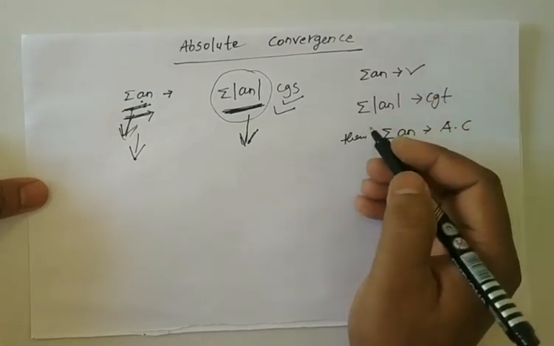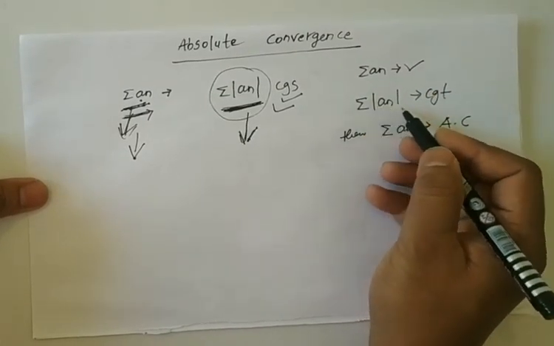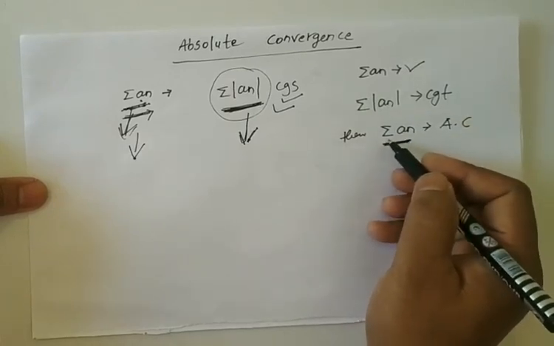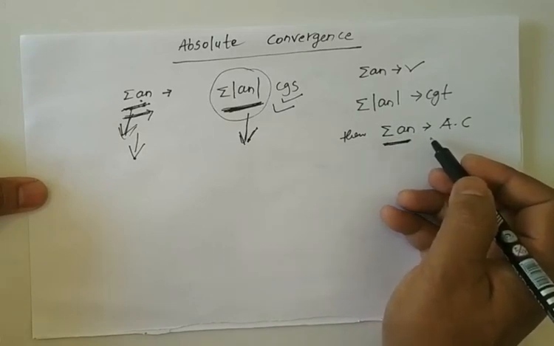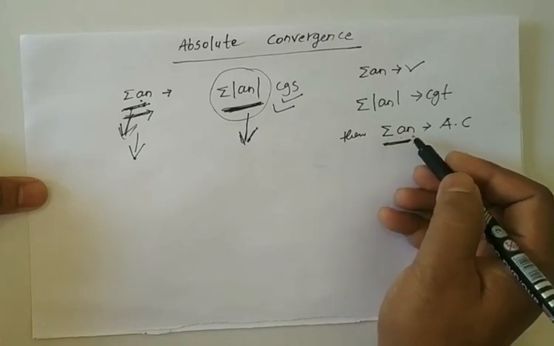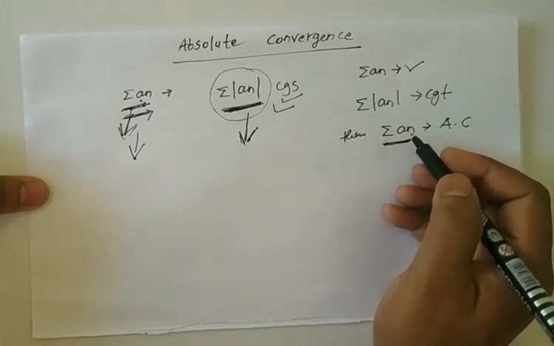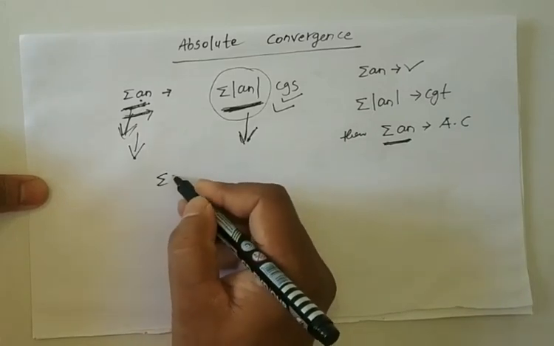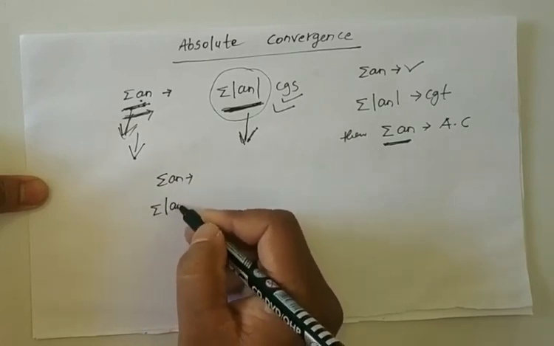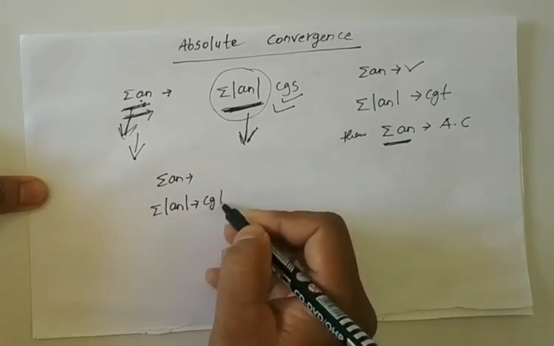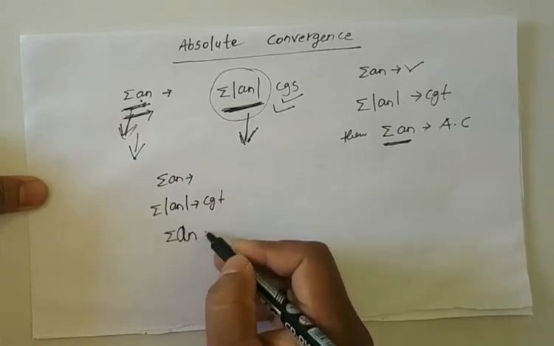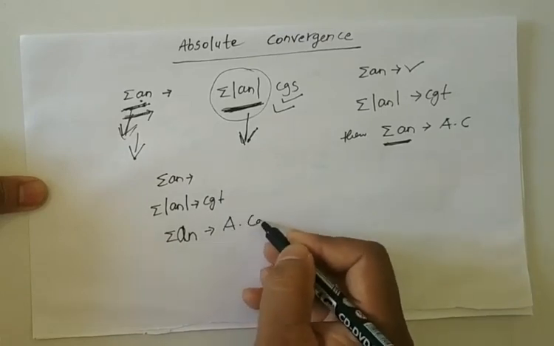If summation modulus of a n is convergent, then we can say that the given series, that is summation a n, is absolutely convergent.